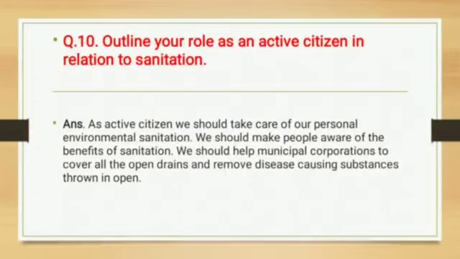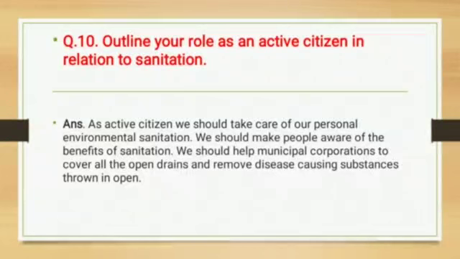Question number 10. Outline your role as an active citizen in relation to sanitation. Now, what is your role as an active citizen in relation to sanitation? First of all, you should care of your personal environment sanitation. Then you should know some benefits of proper sanitation.